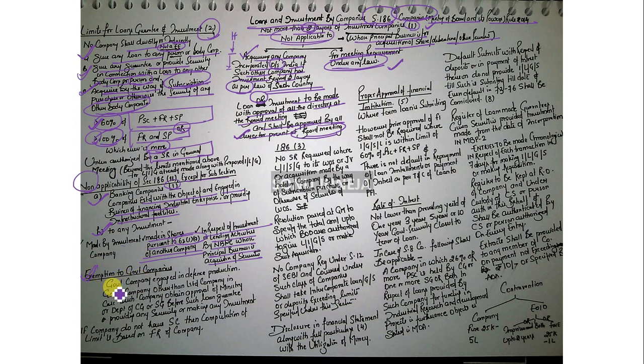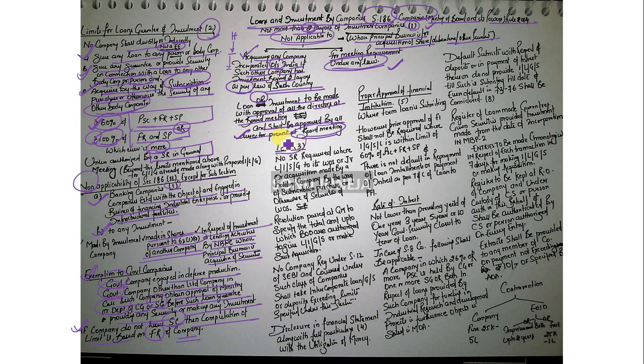Moreover, there is an exemption for government companies engaged in defense production, and for government companies other than listed companies, in case such company obtains prior approval of the Ministry or Department of the Central Government or State before such loan, guarantee or providing any security or making of any investment. In the case the company does not have a share capital, then the computation of the limit is based on the free reserves of the company.